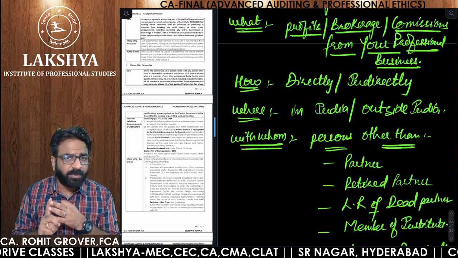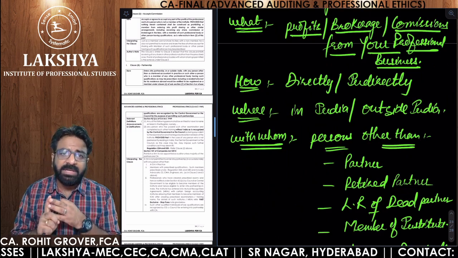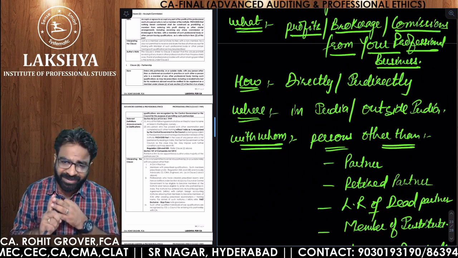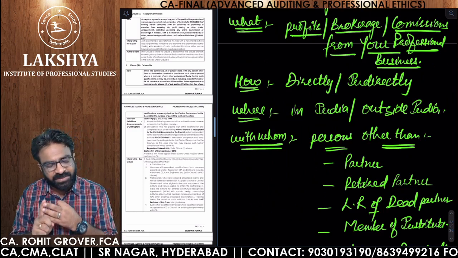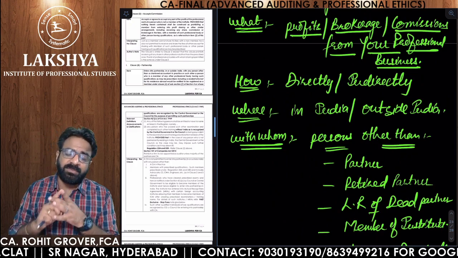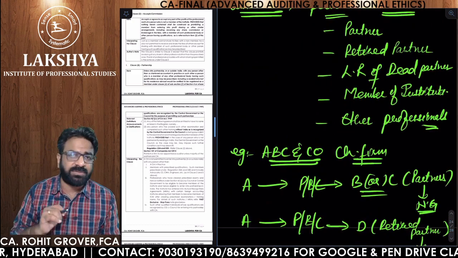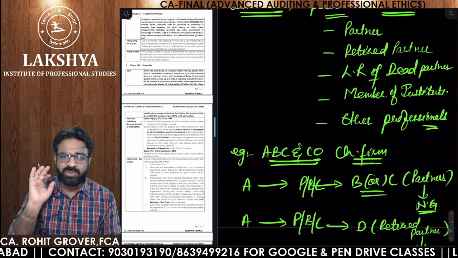And yes, the goodwill point also we understood: whether the legal representative of the deceased member in practice can share the goodwill of the firm or not. Yes, you can share it with the legal representative. You can share it with another member in practice, no problem. You can share it with professionals also, no problem. So who are those professionals?